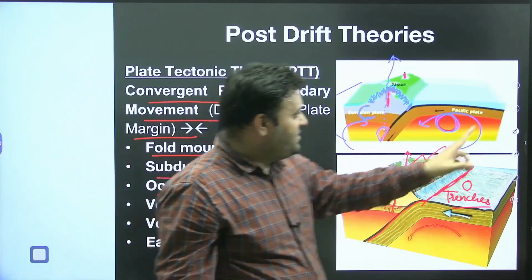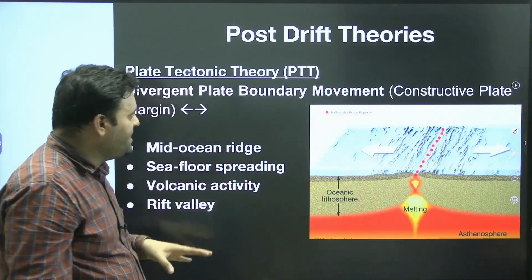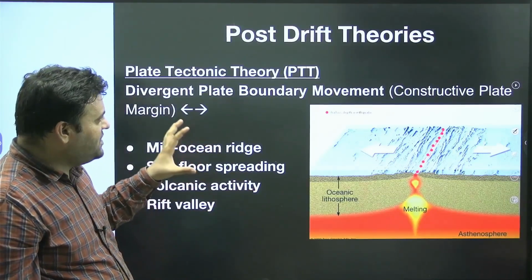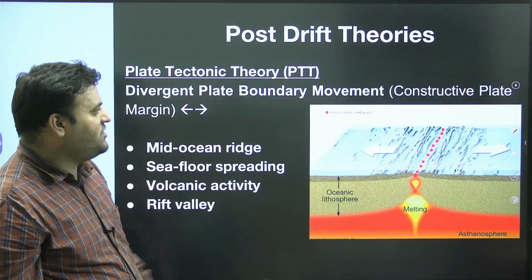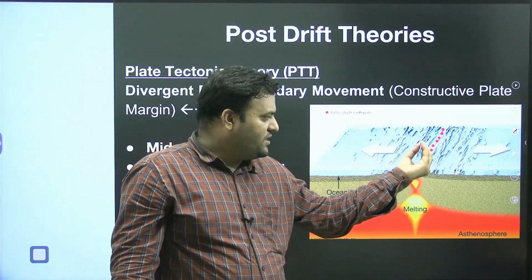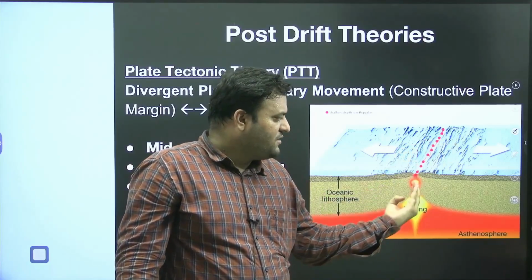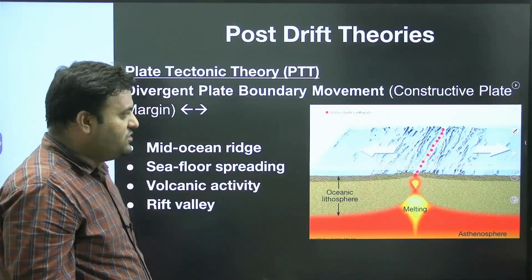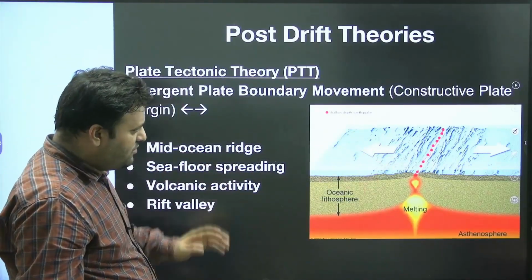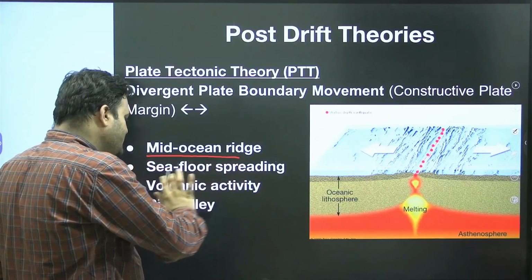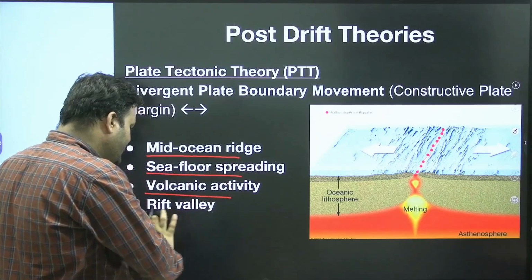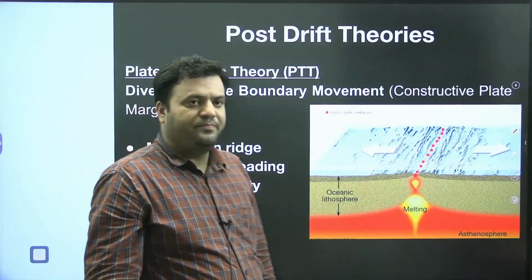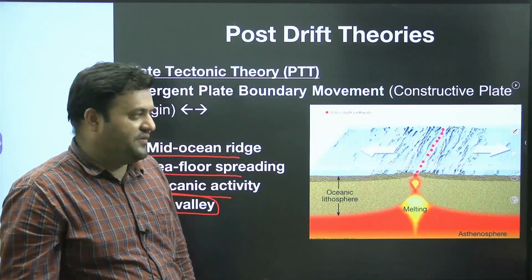That is about the convergence. Ahead here you can see a divergent boundary movement. In this divergent plate boundary movement, this is the constructive plate boundary. When these move away from each other, the gap will be filled, so that's why it is a constructive plate boundary. What is going to form here? There will be mid-oceanic ridges, sea floor spreading, volcanic activity, and we might have a rift valley formed.